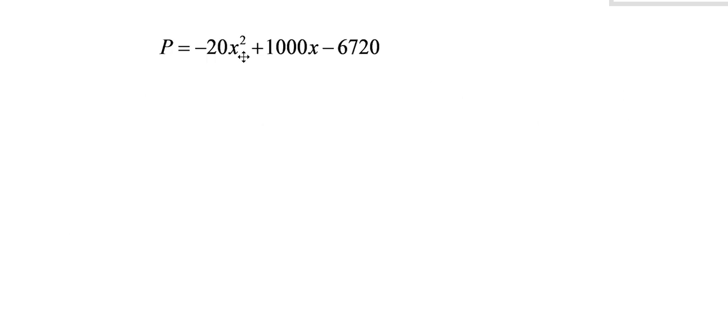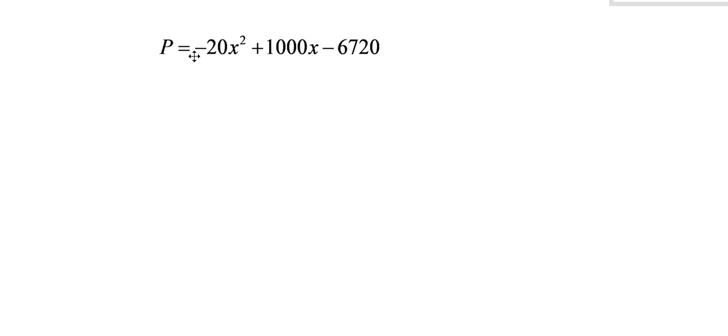So here's that equation again without all the words around it. And again, it's profit compared to selling price of the shirt. So what do we know? Well, we know that if the selling price is 0, the profit is a minus. So the starting value is at negative $6,720. So think for a minute about what it means to say that profit is a negative. It means you're losing money. So if we sell the t-shirts at $0, we're going to lose money.